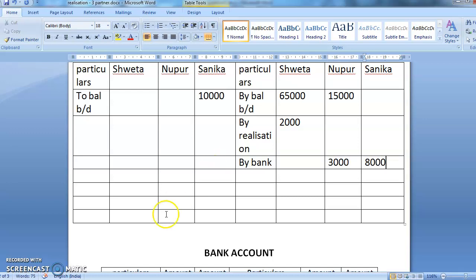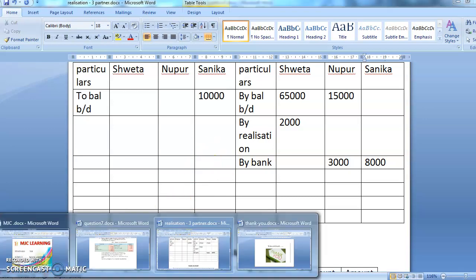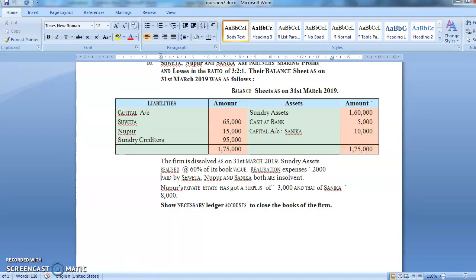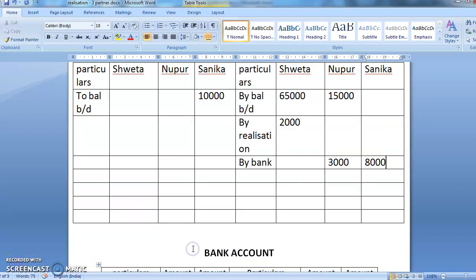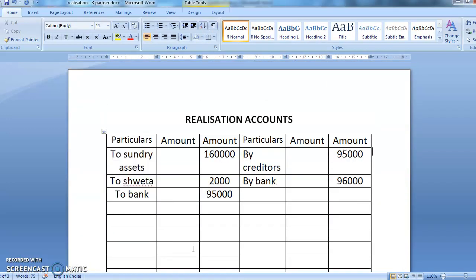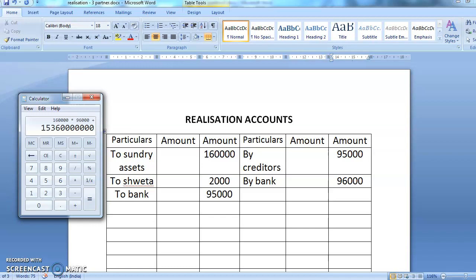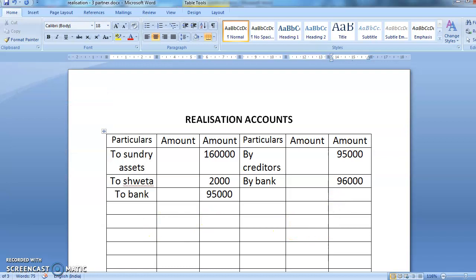Okay, now see, we have done almost all the transactions which were there in the problem. Now what is the first thing we are going to do? Yes, we will first close the realization account. In realization, whatever is the profit or loss will be transferred to the partners' capital account. Now let's see how much it is. 96,000 plus 95,000. I'm getting a balance of 1,91,000.